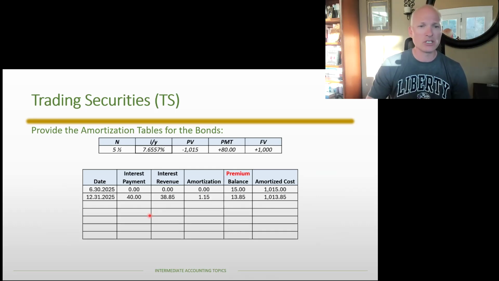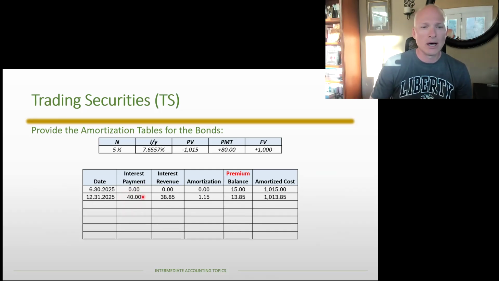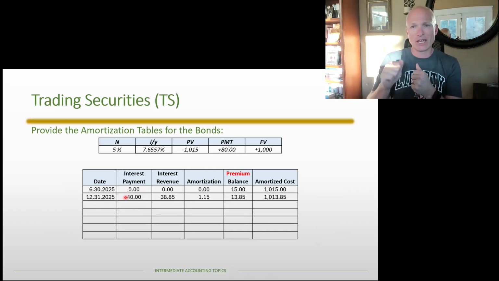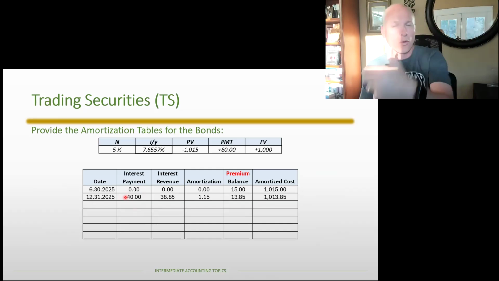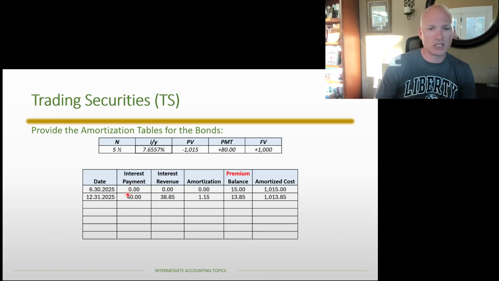So in the amortization table, even though I'm going to receive the full $80, because I'm only contractually sort of receiving 40, right? Because I kind of netted, if I think about it, I paid 40, I'm going to get 80, so I net receive 40. That's what we're going to put into the amortization table.